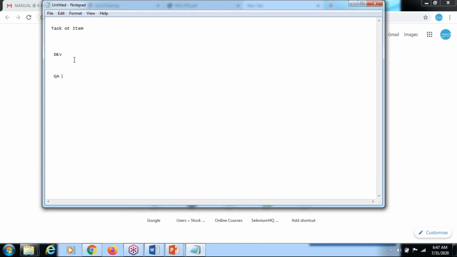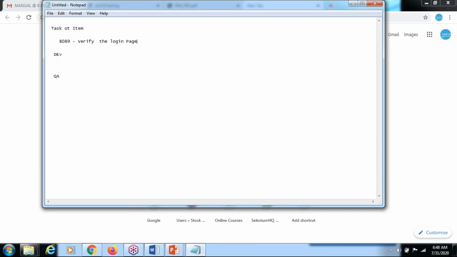Every item has a unique number, say 8089: verify the login page, whatever it may be.